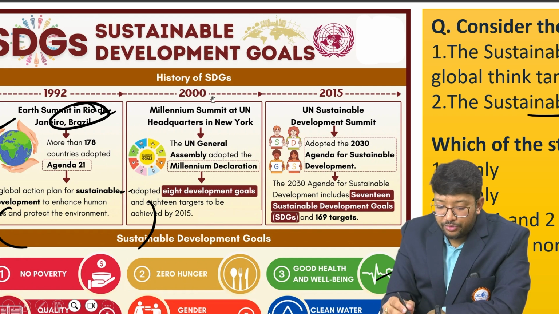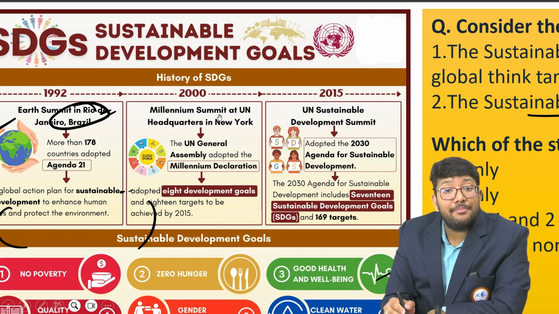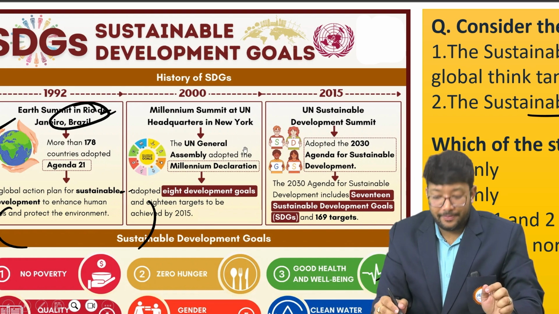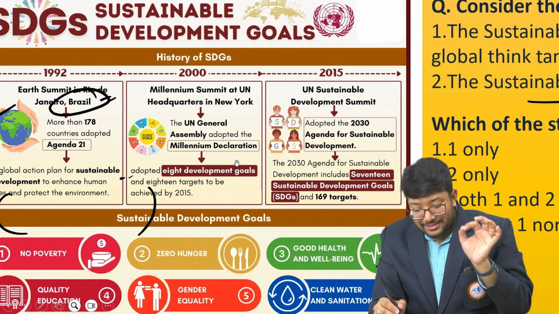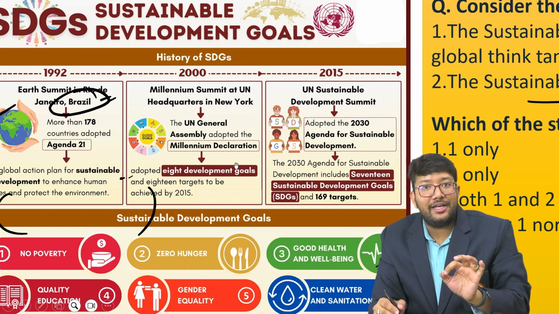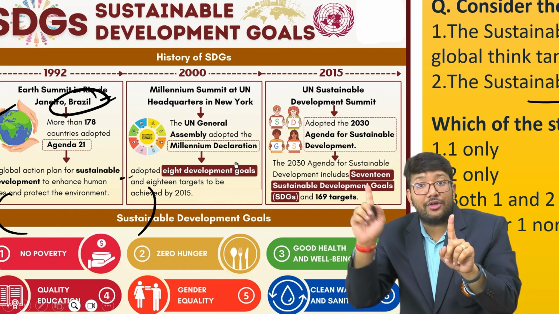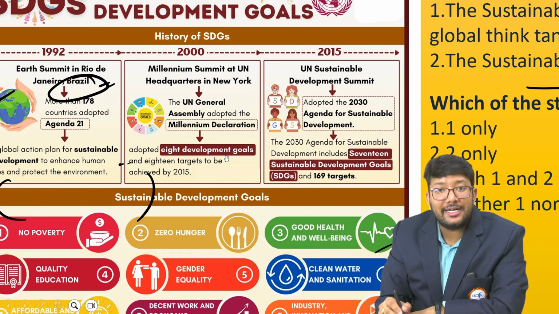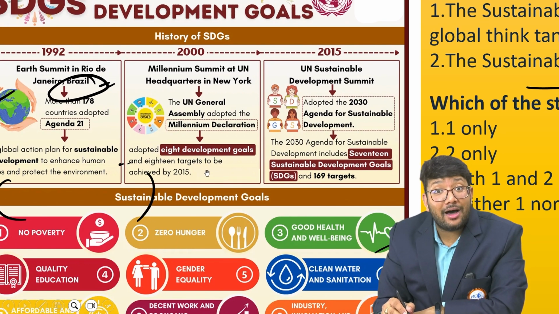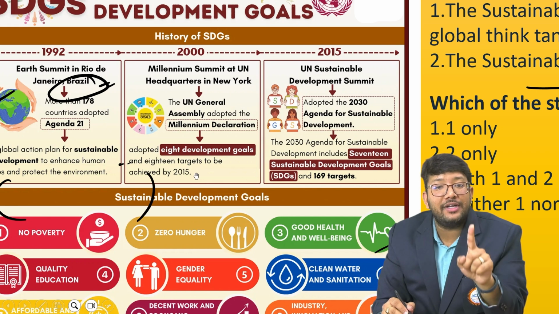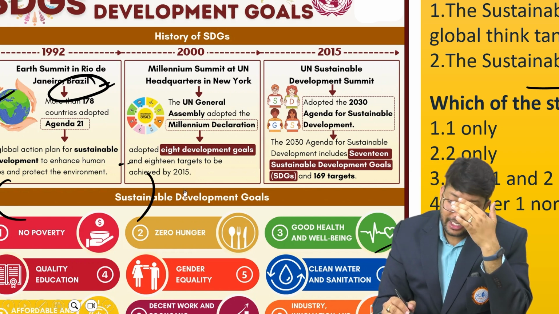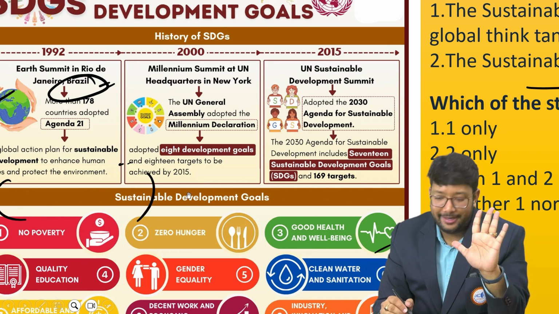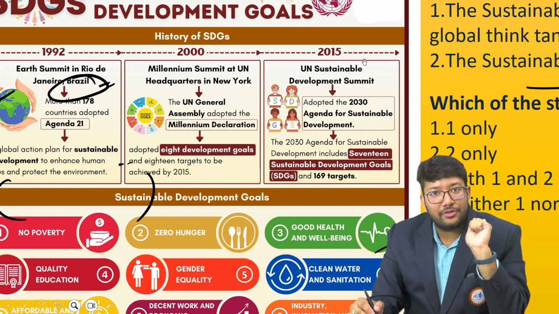1992 happened. In 2000, the Millennium Summit happened at the United Nations headquarters. Where is the United Nations headquarters? At New York. In that, the United Nations Assembly adopted the Millennium Declaration. See, from 2000 to 2015, Millennium Development Goals were there. So, 8 development goals and 18 targets to be achieved by 2015. Some of them have been done. So my request to you would be, please read the Millennium Development Goals also. Those are 18 targets.